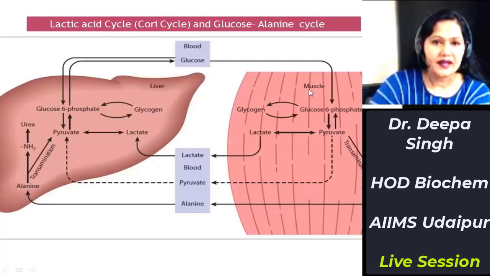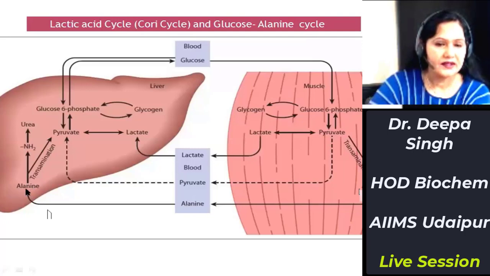In muscle, by glycogenolysis, glycogen gets converted to glucose 6-phosphate. This is the end product of muscle glycogenolysis. This glucose 6-phosphate enters the glycolytic pathway and forms pyruvate. Pyruvate, after transamination, forms amino acid alanine. This alanine is formed in muscle. Now, this alanine comes into blood circulation. From blood, it is taken up by liver.